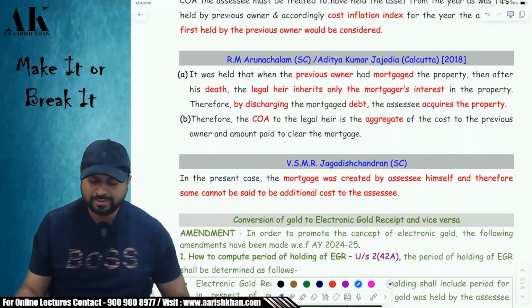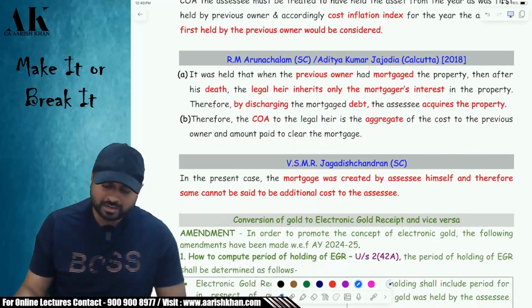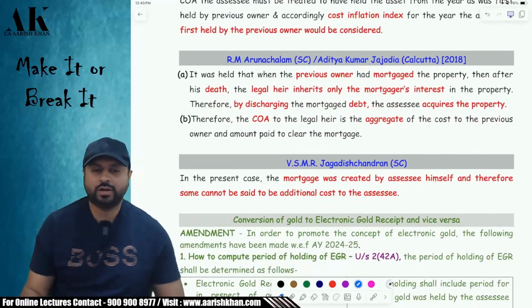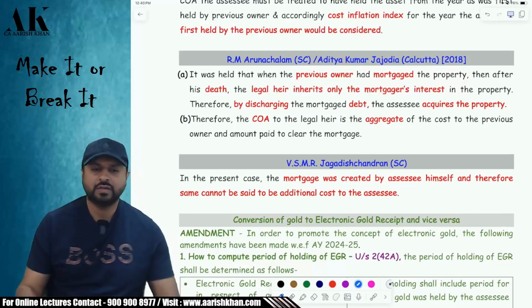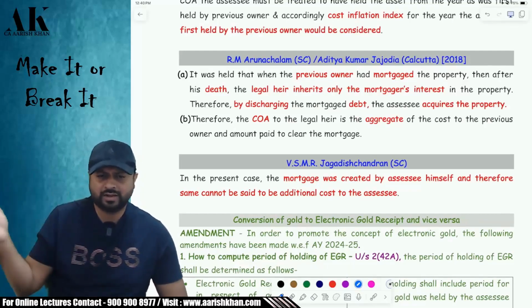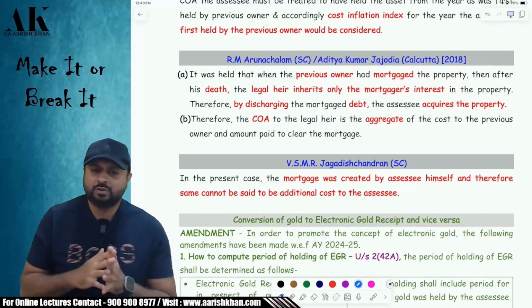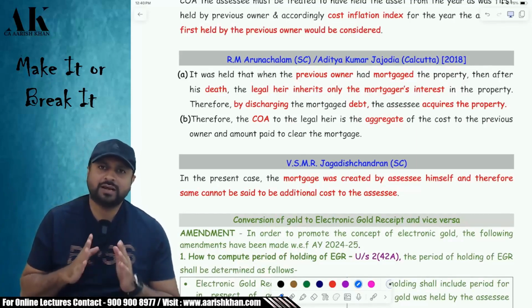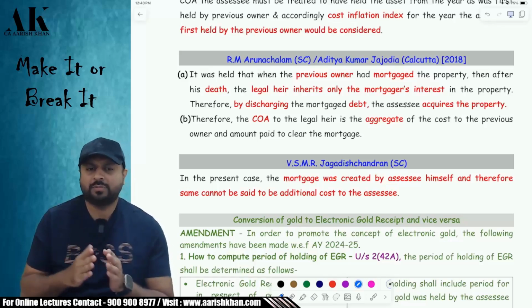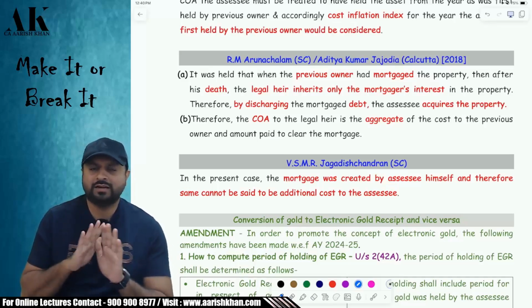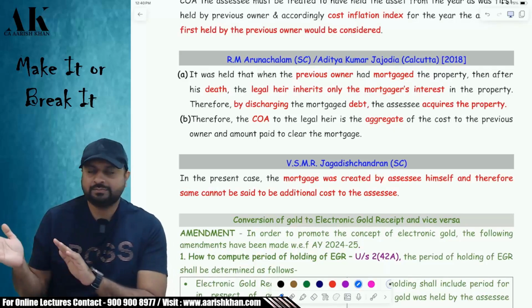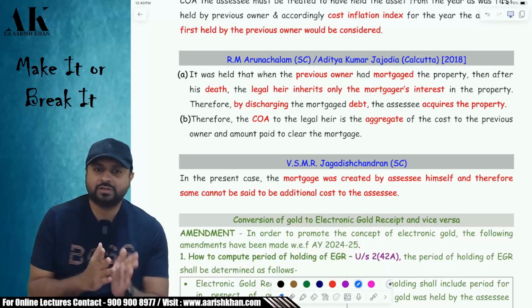Next one. R.M. Arunachalam, Supreme Court, and Aditya Kumar Jajodia, Calcutta High Court judgment 2018. The Supreme Court judgment was an old judgment; the Calcutta High Court judgment was a recent judgment. What has happened in this case? Suppose there is one father who has bought some property of 10 lakh rupees, and after that the father has mortgaged that property in the bank and taken a loan, and after that the father is dead and the property rights have been inherited by the son.